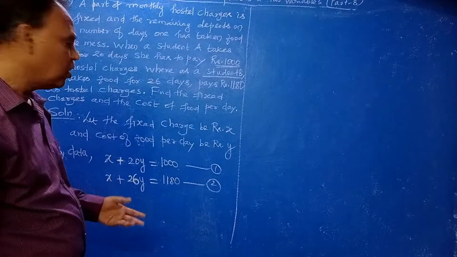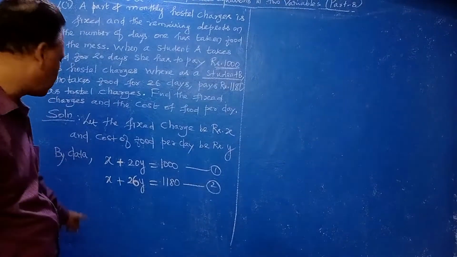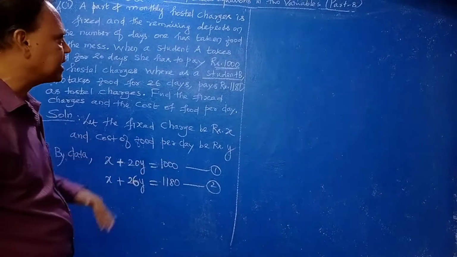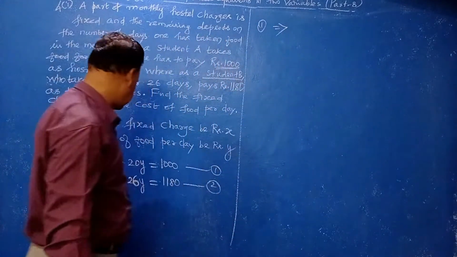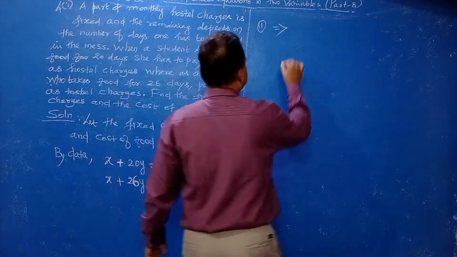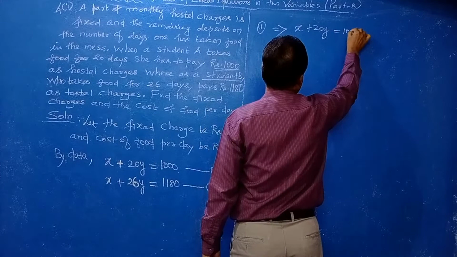The X coefficients are already the same. So write equation number 1 as it is: X plus 20Y equal to 1000.